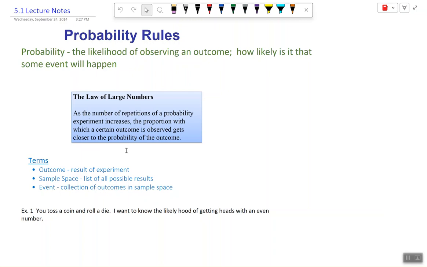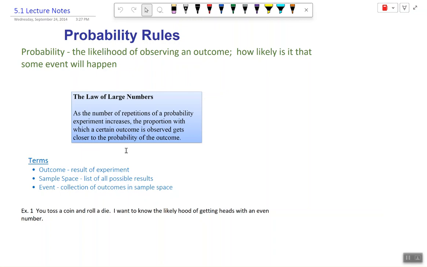So that's what the law of large numbers says: we're going to get close to that mathematical number. The more times, the larger number of repetitions I take of that experiment, I'm going to get closer and closer to that value we're interested in. So that is our understanding of probability.